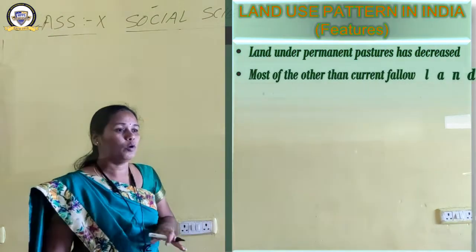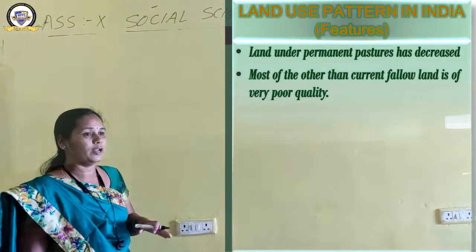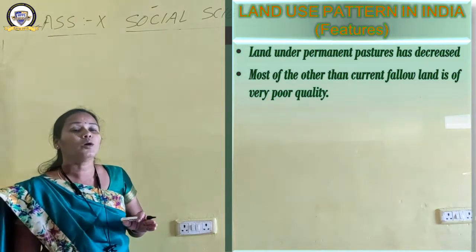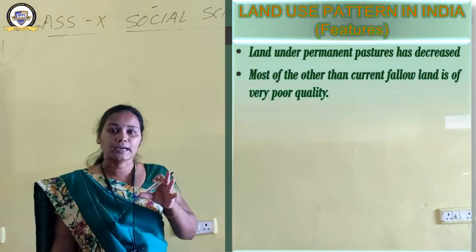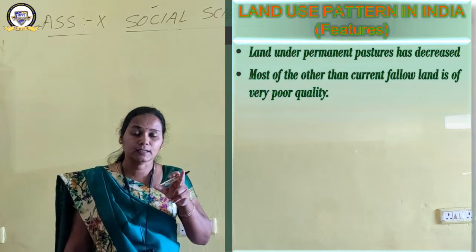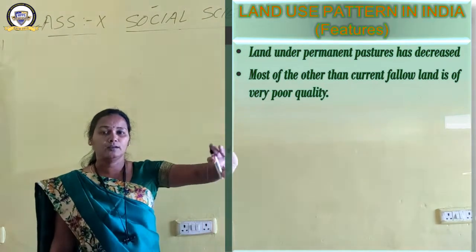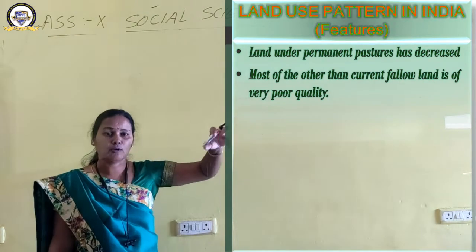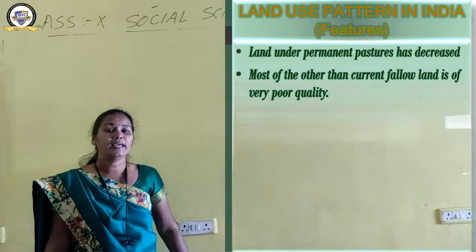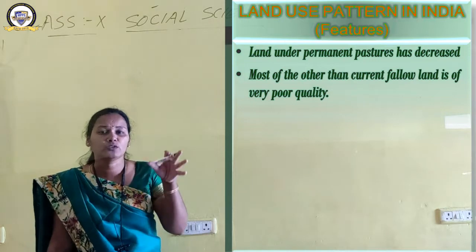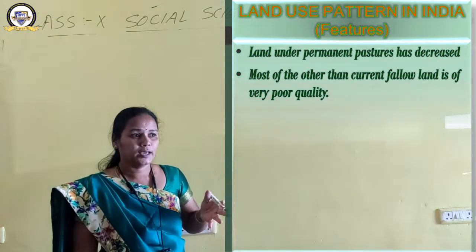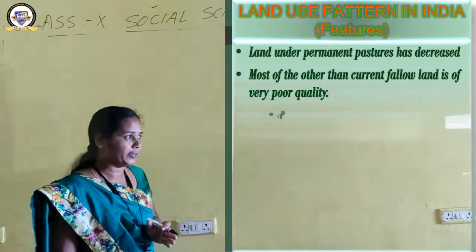The second one is that most of the other than current fallow land is of very poor quality. Other than current fallow, which is that? Other than current fallow land means the cultivable wasteland, then up to 5 years and more than 5 years, that is of very poor quality. The quality of the land is very poor. Okay, so that is also a feature of land use pattern in our country.